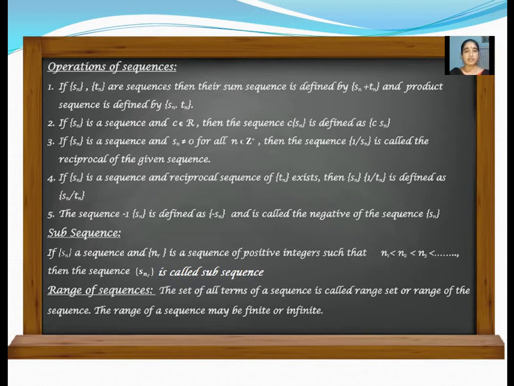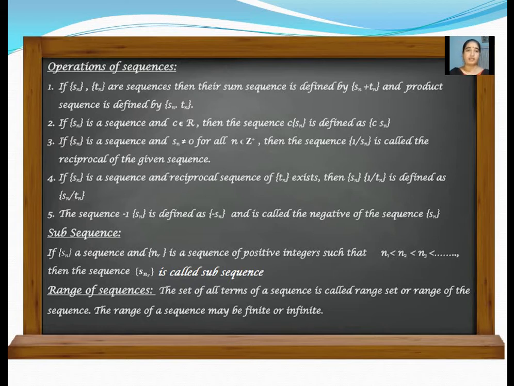After that, Sn is one of the sequences. Then 1 by Sn is also possible, as we discussed earlier. So 1 by Sn is known as the reciprocal of the sequence. If we consider C belonging to R, that is, C is a real number, and you multiply C with the given sequence, then it becomes the set of C into Sn.